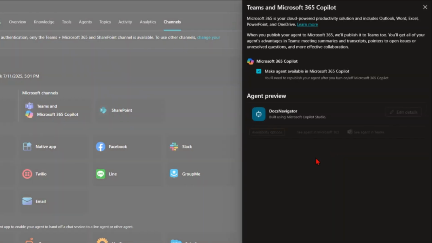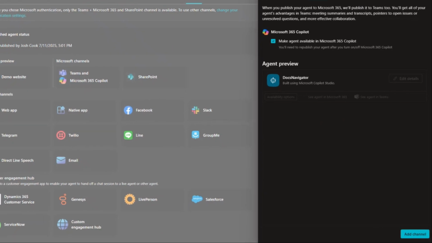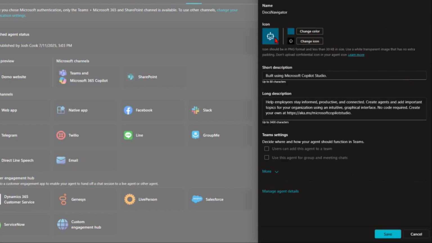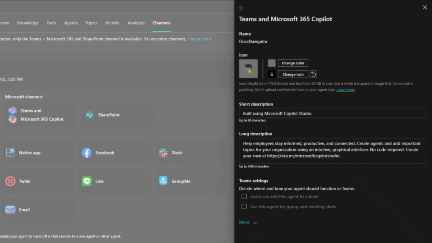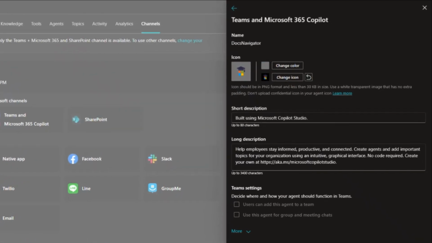This will open up here. The icon is showing up. That's not the same icon that we selected over here. They may change this in the future, but we also have to edit the icon in here as well. So we have to add the channel. Once the channel is added, I'm going to click on edit details because I want to change this icon. So I'm going to change this. And now I'm going to change the short description and the long description.